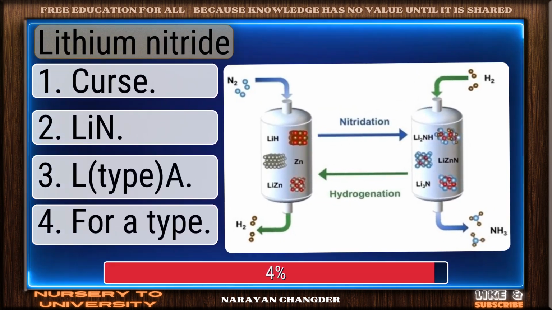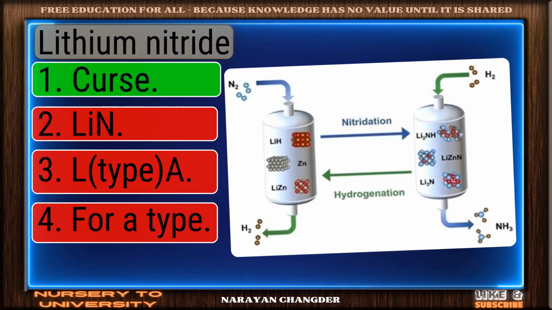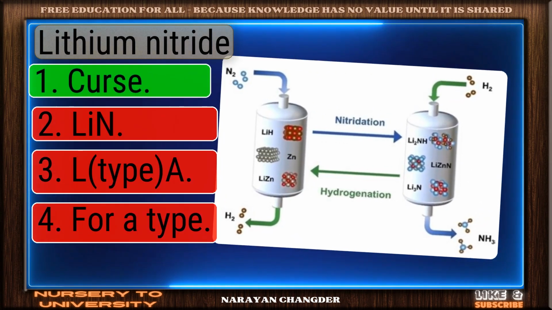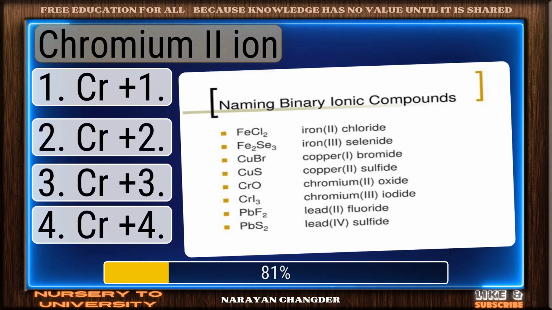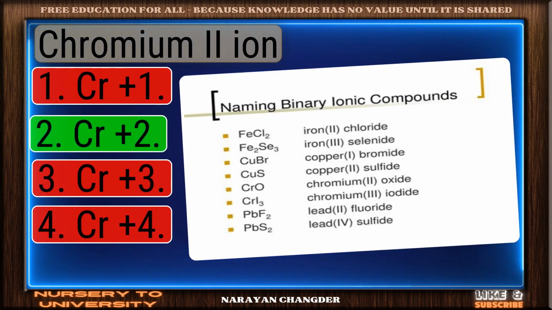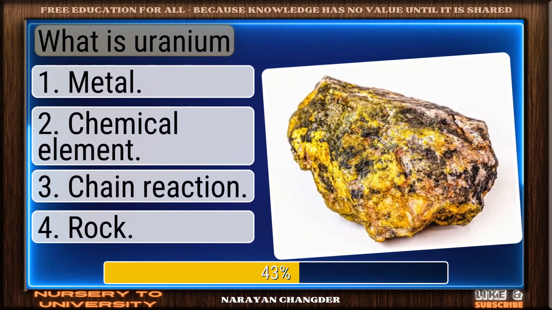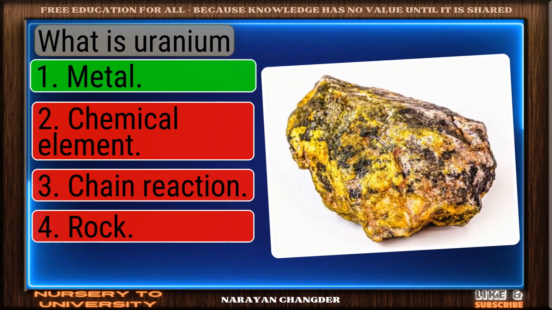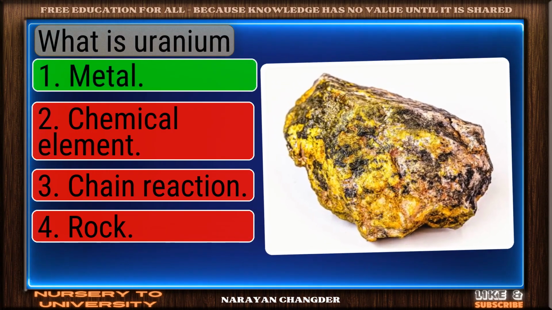Lithium nitride. Exactly. Li3N makes sense, and it is the right choice. Chromium ion. Perfect. Cr+2 is the correct choice. What is uranium? Correct response. Metal is the most accurate answer.